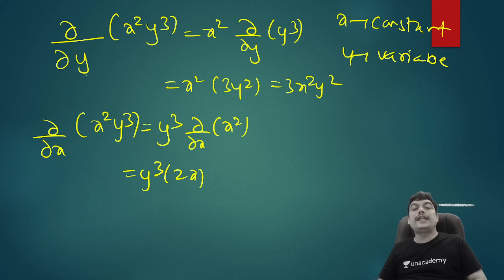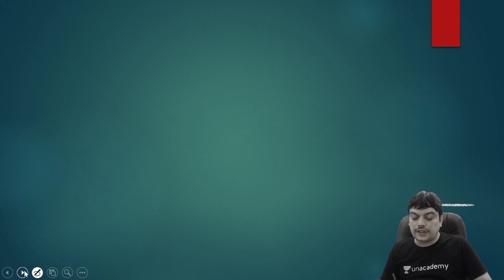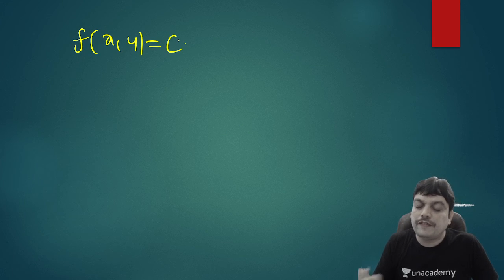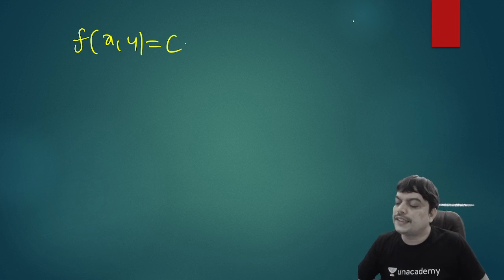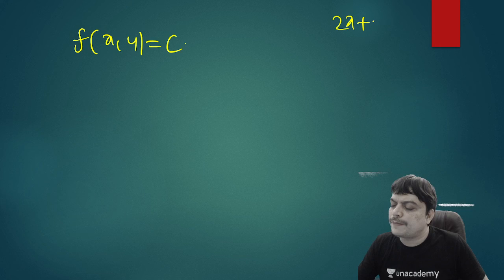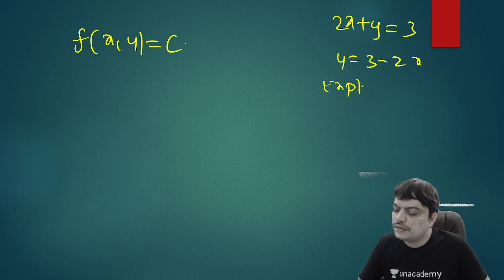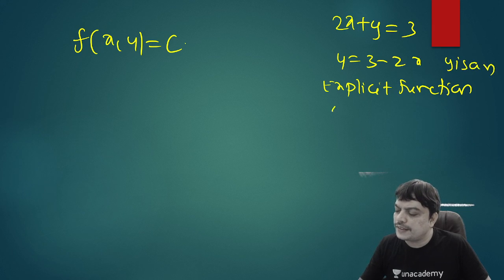Now, once you have an idea of this derivative, we are going to use this concept in implicit functions. Whenever you have f of x comma y equal to c, a relation in x and y where x and y cannot be separated out. For example, if I give you 2x plus y equal to 3, you can write y equal to 3 minus 2x. So here it is an explicit function. If you can express y uniquely in terms of x, you say y is an explicit function of x.